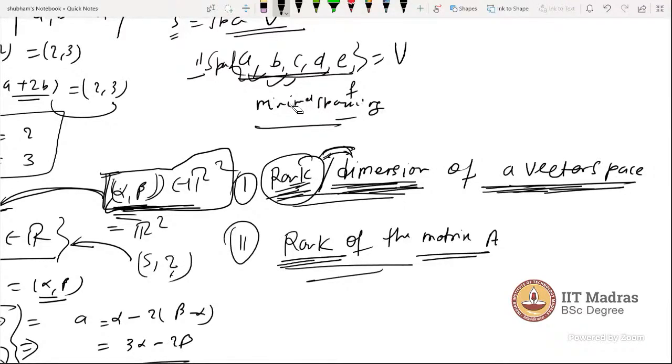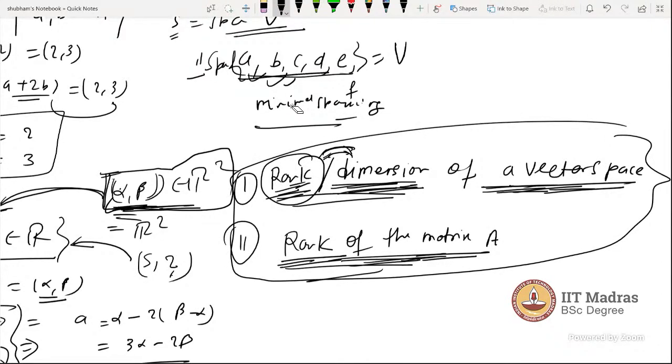You will never see the rank of a vector space.